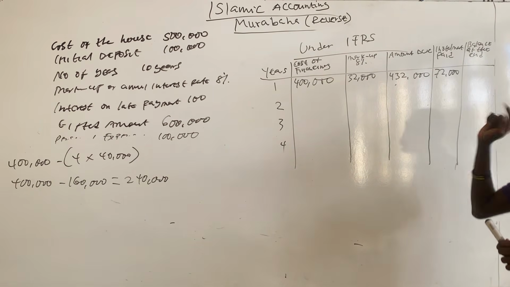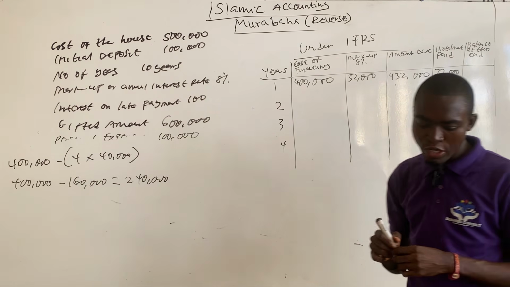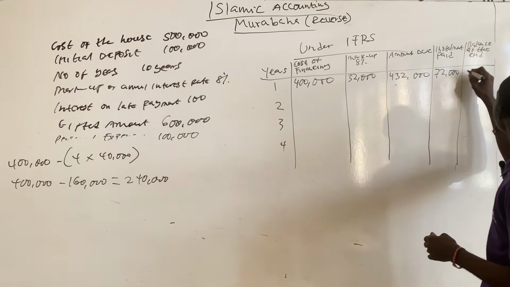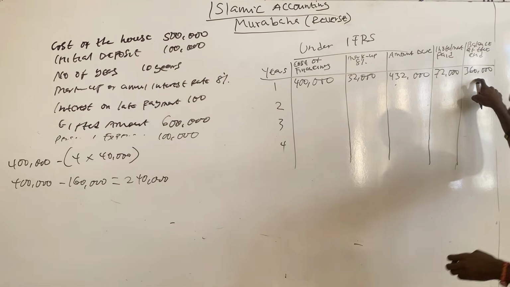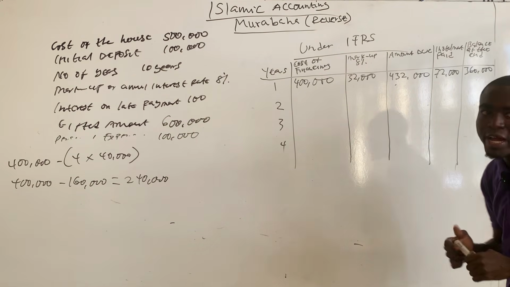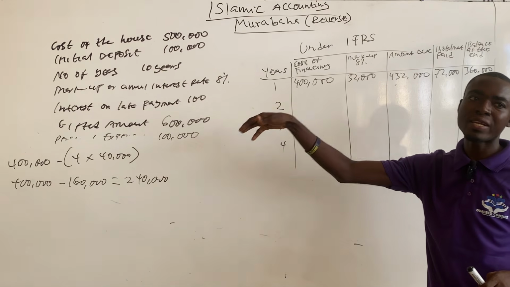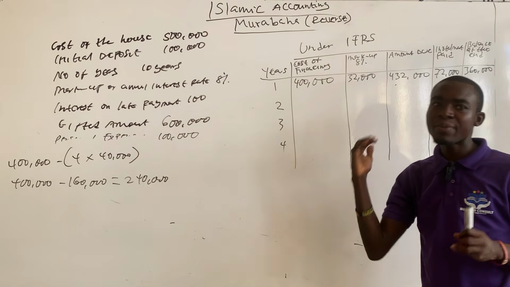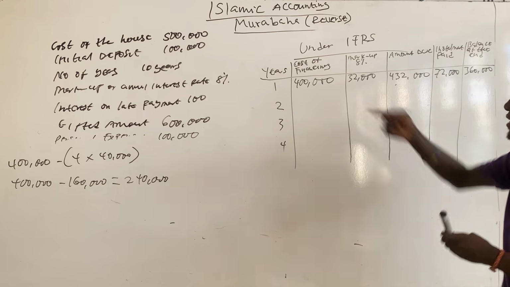So the difference, 360,000, will be the amount that Imam Ghazali is owing the bank at the end of the first year. This closing balance for the first year will become the opening balance for the second year. So at the beginning of the second year, Imam Ghazali is owing the bank 360,000.